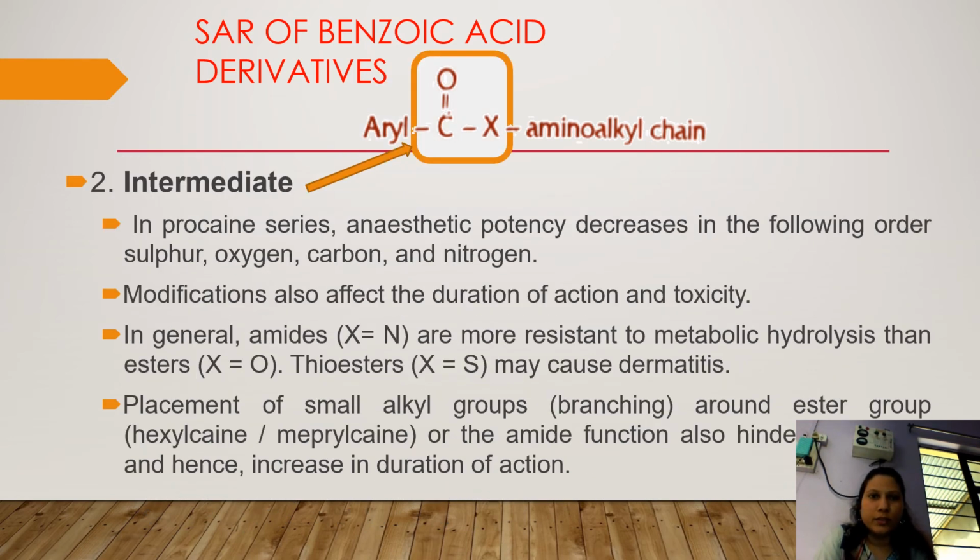Next, the intermediate linker. In the procaine series, anesthetic potency decreases in the following order: sulfur, oxygen, carbon and nitrogen. Modifications also affect the duration of action and toxicity. In general, amides in which X is equal to nitrogen are more resistant to metabolic hydrolysis than esters. Thioesters may cause dermatitis. We have already seen that esters are less stable than amides.